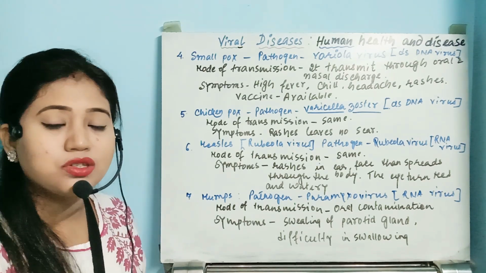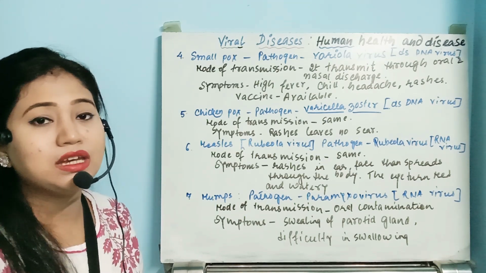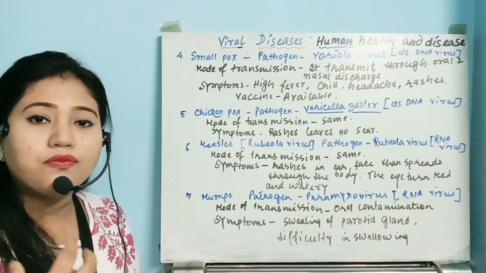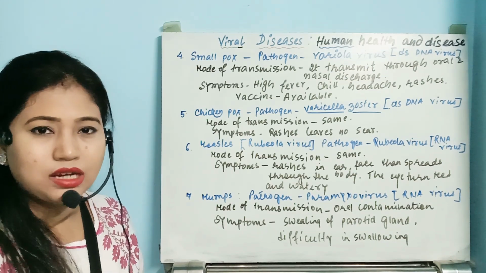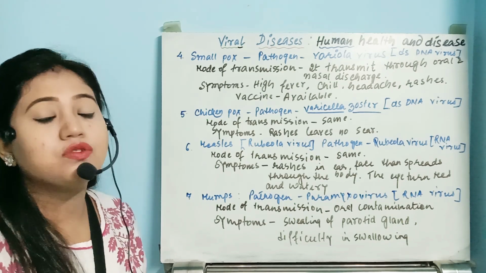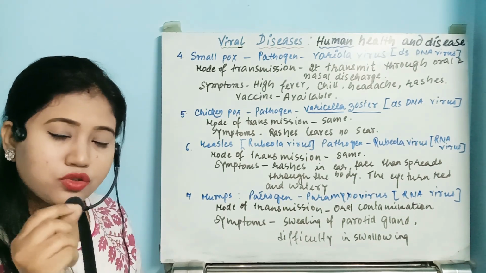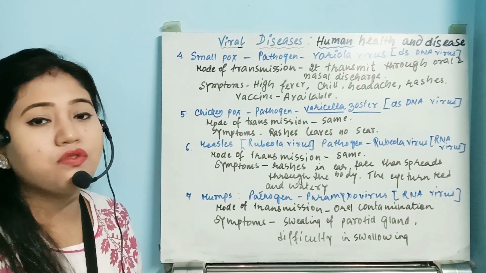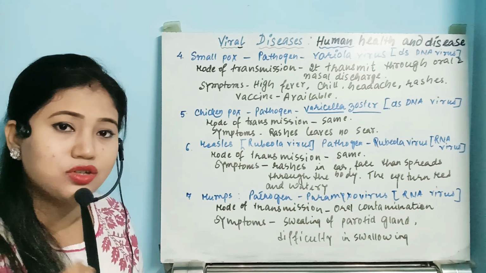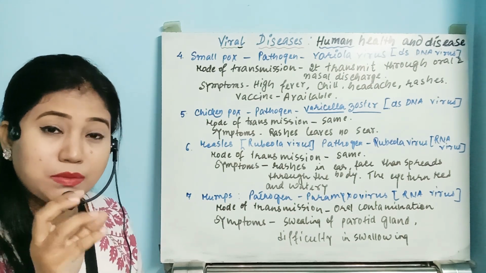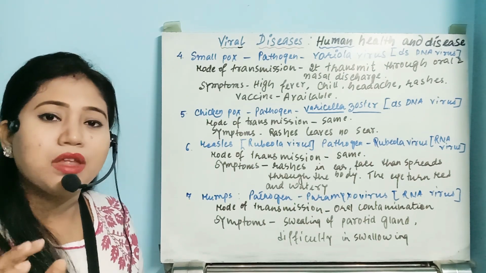So the symptoms, the characteristics of the rashes, we can divide into three parts. First, the rashes will appear very small and reddish in color. Then gradually, after 3-4 days, those small rashes will turn into vesicles. That means those rashes will start to have some amount of fluid. This is a viscous fluid which is transparent.